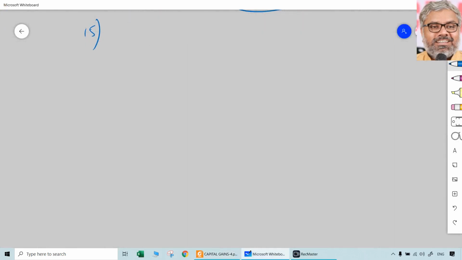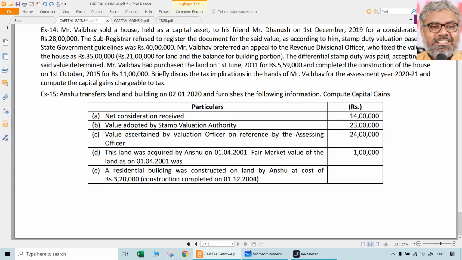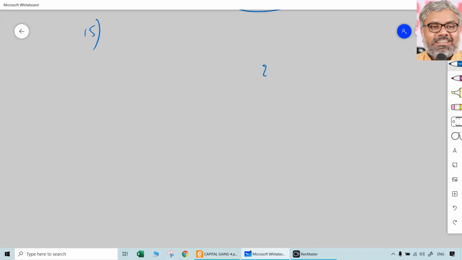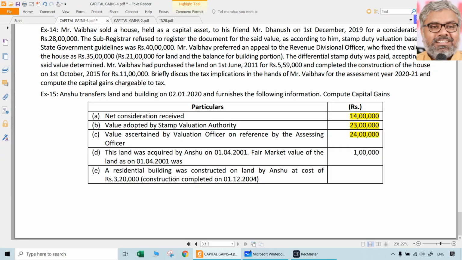15. Anshu transfers land and building on 2/1/2020 and furnishes the following information. Compute capital gains. Net consideration received is 14 lakhs. Value adopted by Stamp Valuation Authority is 23 lakhs. Value ascertained by the valuation officer on reference by the assessing officer is 24 lakhs. So which one should we take? 23 lakhs we should take. So full value of consideration, or directly net sale consideration, is 23 lakhs.